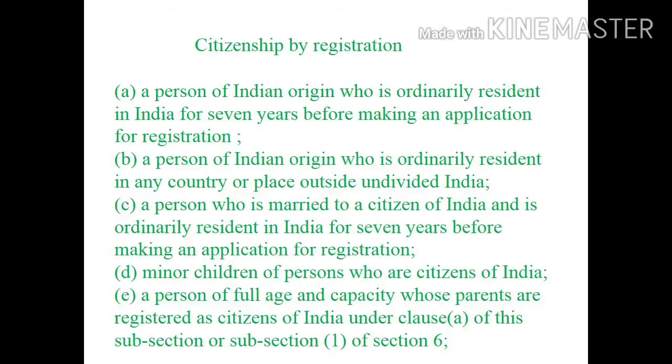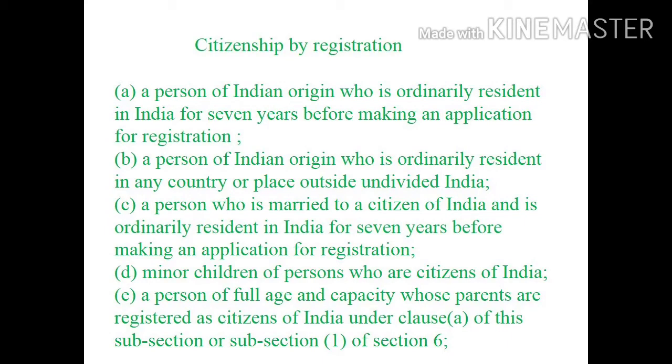Citizenship by registration. A person of Indian origin who is ordinarily resident in India for 7 years before making an application for registration. That is, you are not a citizen of India but you are coming on a work visa, student visa or any visa, then you have to live here up to 7 years, and only then you can make an application for citizenship by registration. In America, you know, the green card is 5 years, but in India it is 7 years.